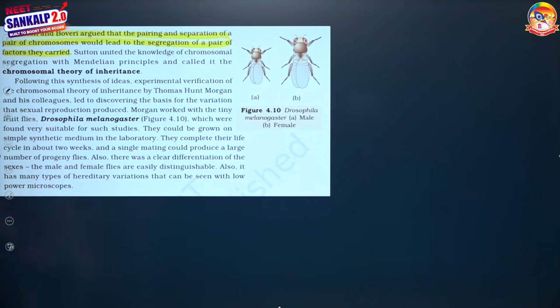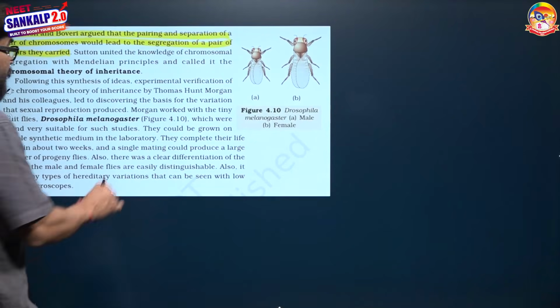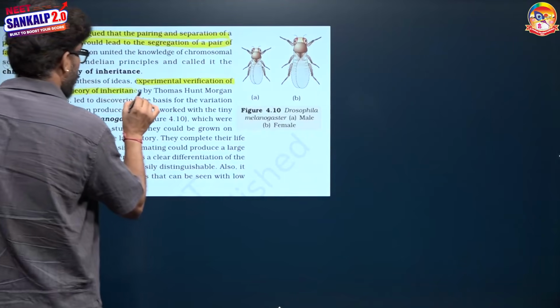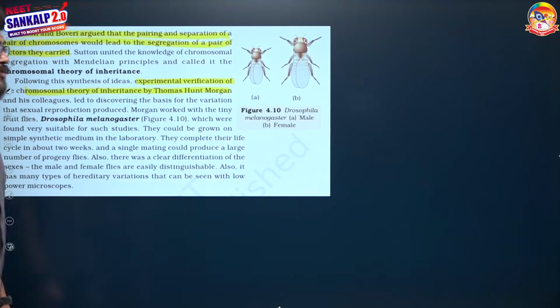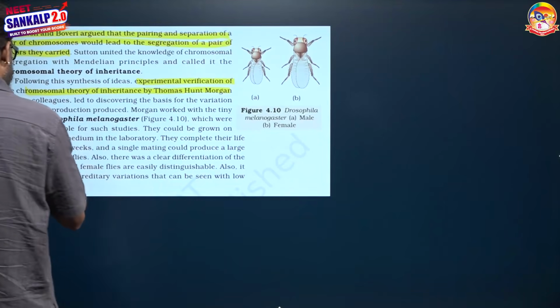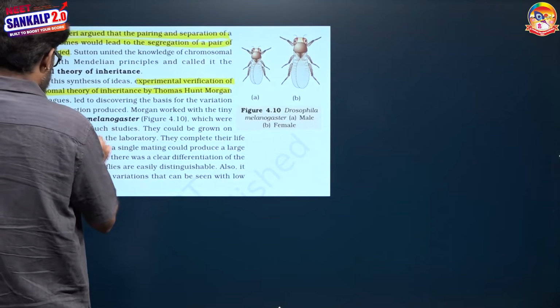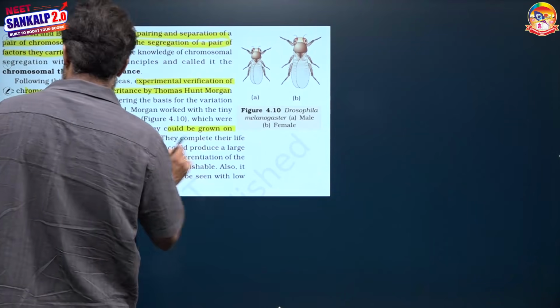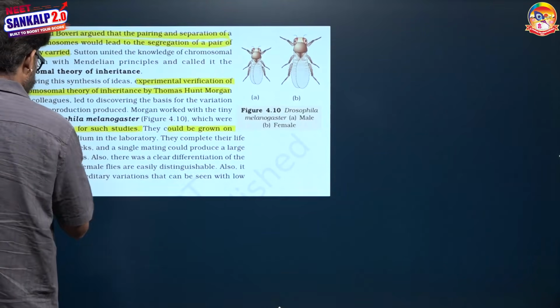Following this synthesis of ideas, experimental verification of the chromosomal theory of inheritance was given by Thomas Hunt Morgan. Very important line. He worked on Drosophila melanogaster. Why Drosophila? It seems to be very good material, very suitable for the studies. Why is Drosophila very suitable? Because they can be grown on a simple synthetic medium.